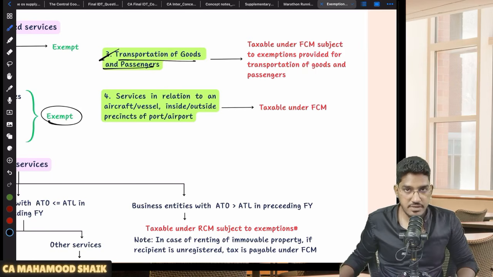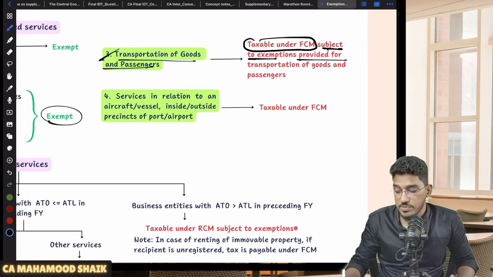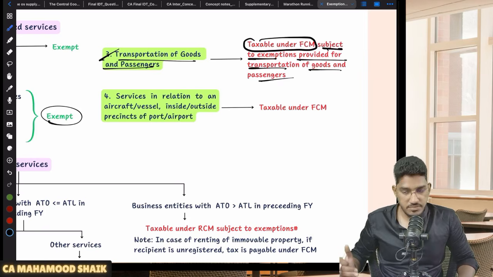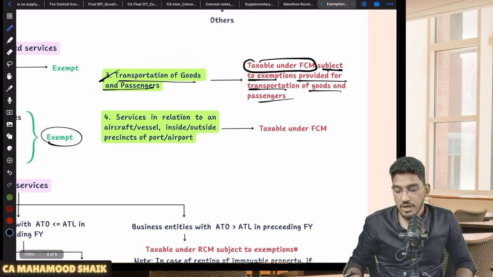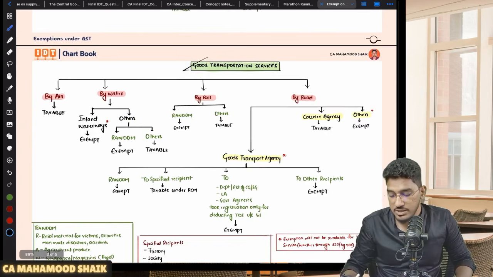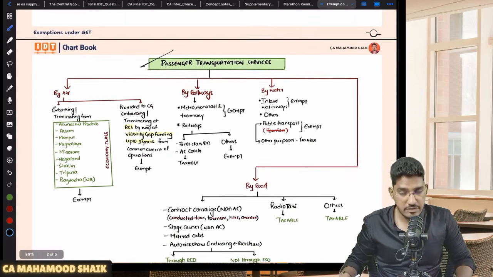Governments also will provide services by way of transportation of goods and passengers. Those services are also taxable under forward charge mechanism, subject to exemptions provided for transportation of goods and passengers. So if the government is providing the services of transportation of goods and passengers, that will be taxable. However, for that some exemptions are there. Where exemptions are there? Goods transportation services related exemptions, passenger transportation service related exemptions that I have already covered.